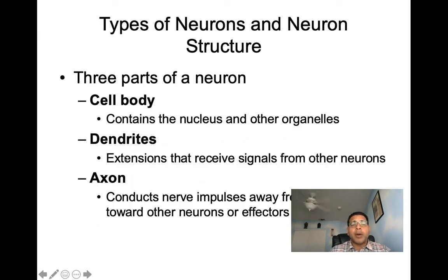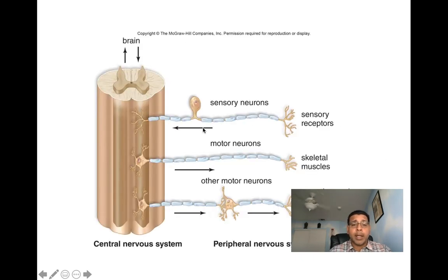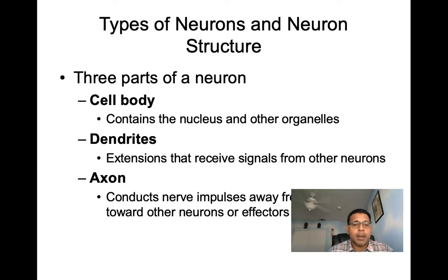Now, our neurons are going to have three main parts to them. First, a cell body. The cell body is also known as the soma, S-O-M-A, and it contains the nucleus and other organelles. We can see that here. When we look at this picture, you can appreciate the nucleus inside the cell body, and the same thing inside of each of these cells. That's something you can notice right off the top.